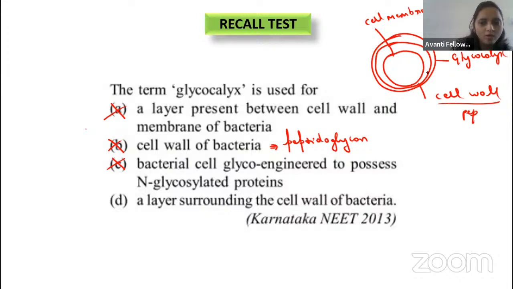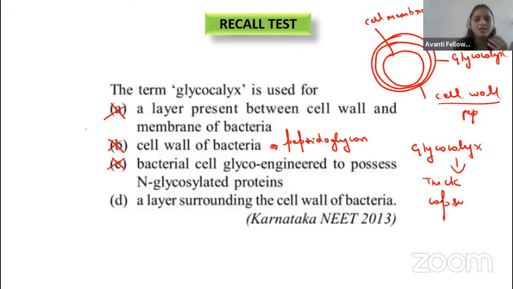So the glycocalyx is the outer layer of bacteria. It is made up of carbohydrate. It helps in the attachment of the bacteria to the substrate. In the last class I also told you, if the glycocalyx is thick, we will call it a capsule. If the glycocalyx is thin, what will we call it? Slimy layer, right? We will call it a slimy layer.